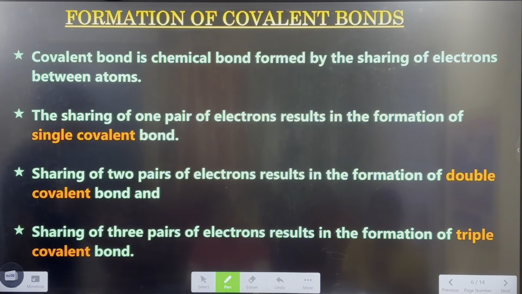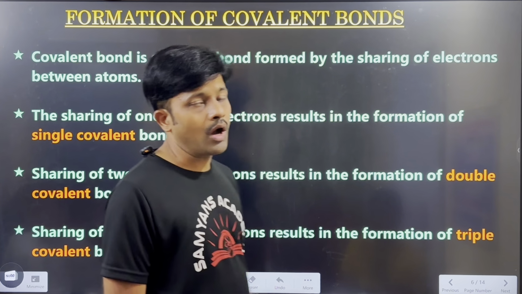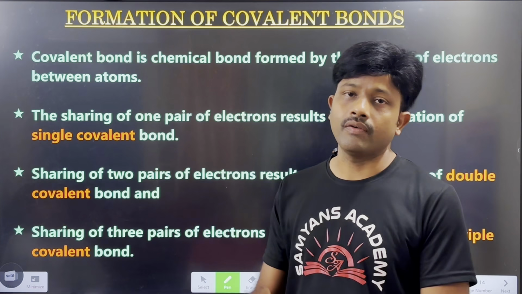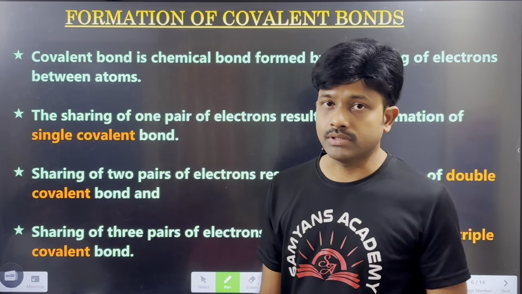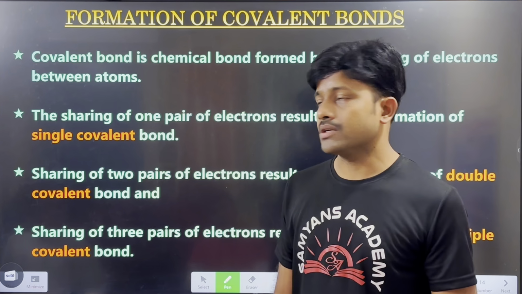Formation of covalent bonds. So what is a covalent bond? How does it form? Because of sharing of electrons. Because of transfer of electrons, ionic bonds are formed. Because of sharing of electrons, covalent bonds are formed.